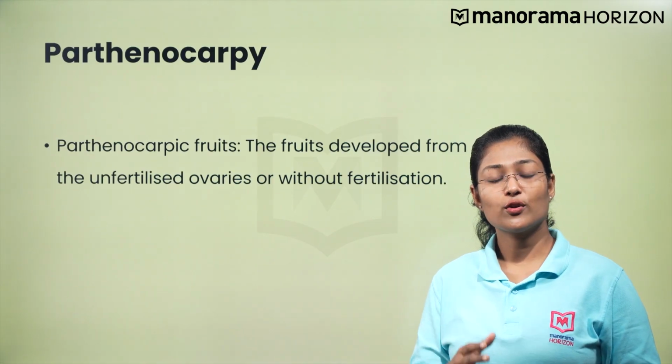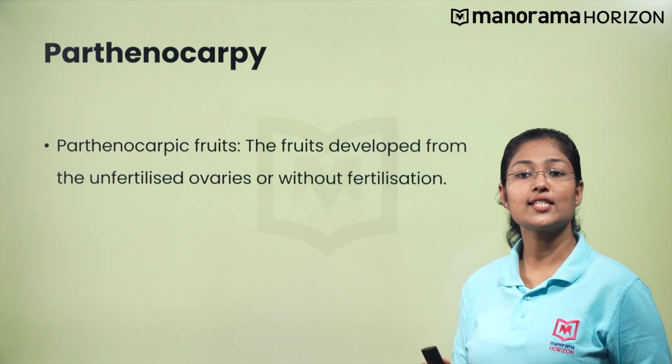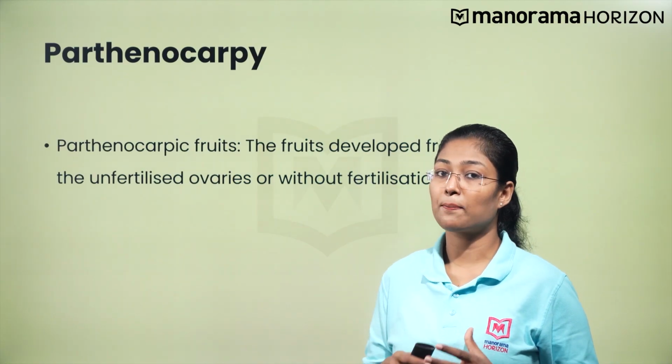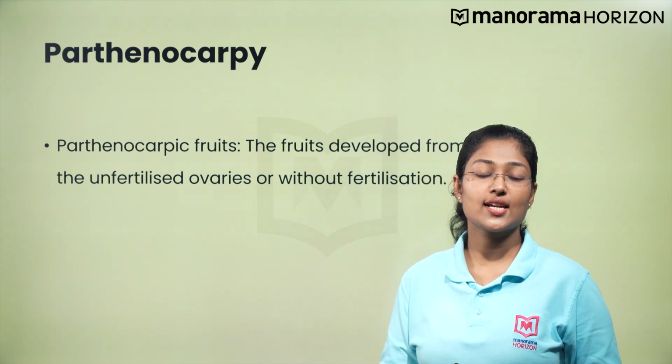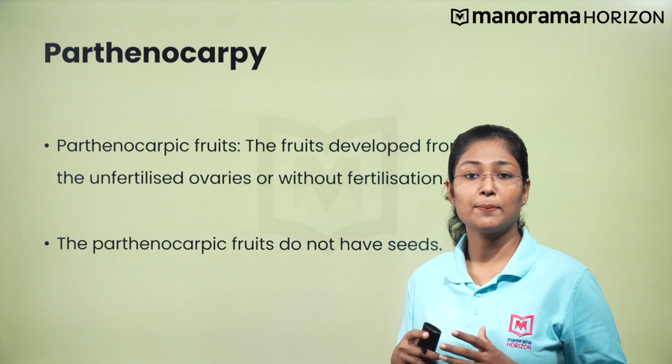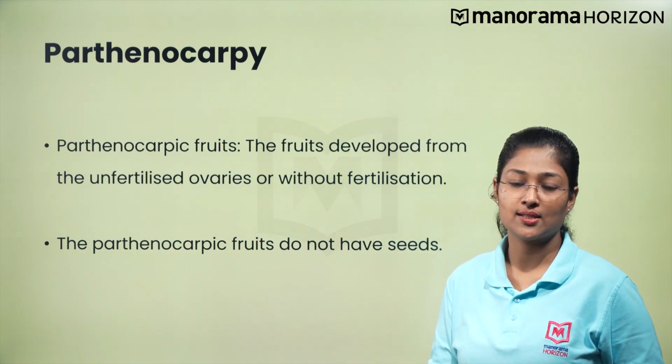Let me ask you a question here. We have discussed that fruits in angiosperms develop from a fertilized ovule, right? But can a fruit develop from an unfertilized ovary? And the answer is yes. The fruits developed from the unfertilized ovaries, or without fertilization, are called the parthenocarpic fruits. Since seeds develop from the fertilized ovule only, the parthenocarpic fruits do not have seeds.